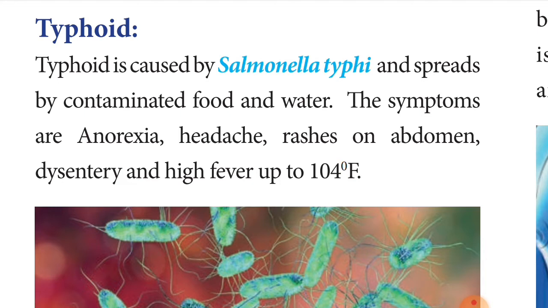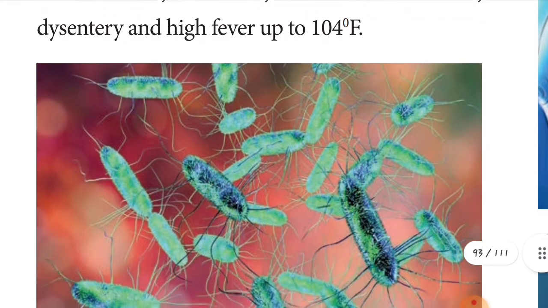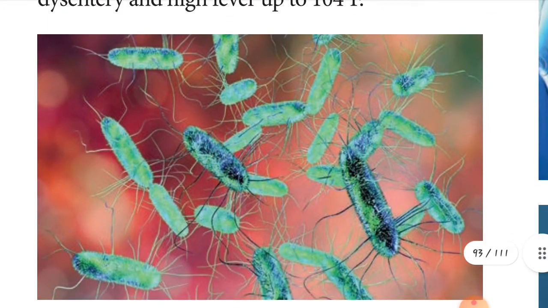What are the symptoms, children? Anorexia, headache, rashes on the abdomen, dysentery, and high fever up to 104 degrees Fahrenheit. See this structure, children. This is the structure of Salmonella typhi.